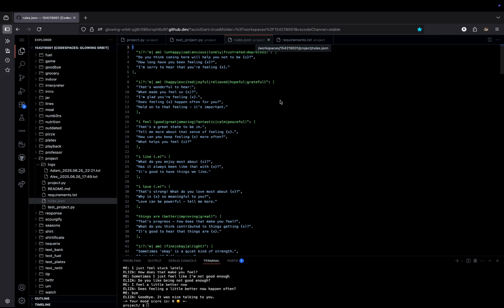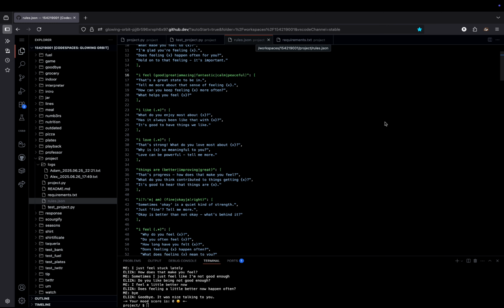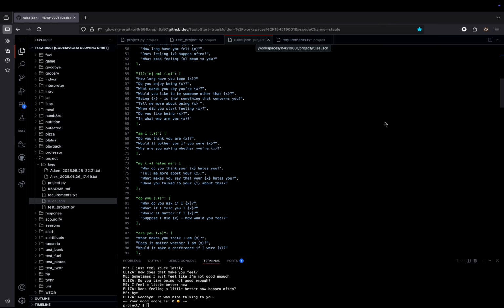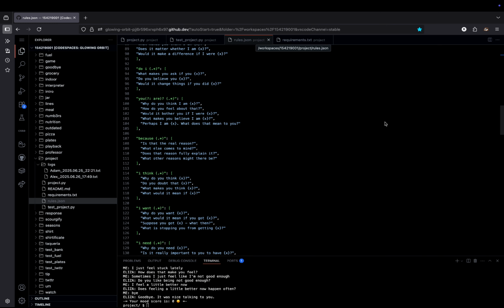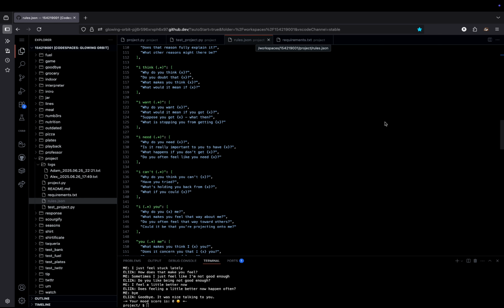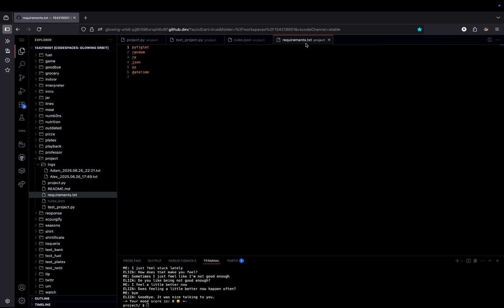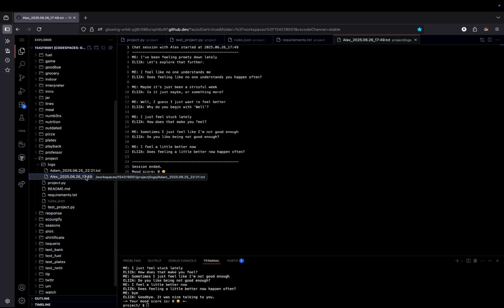All of ELIZA's responses are stored in a separate rules.json file, where each rule has a regex pattern and a list of templates to choose from. Right now I've added 38 rules to help make the chatbot feel more natural and flexible. There is also a requirements.txt file listing the few libraries I've used, like PyFiglet and Datetime.